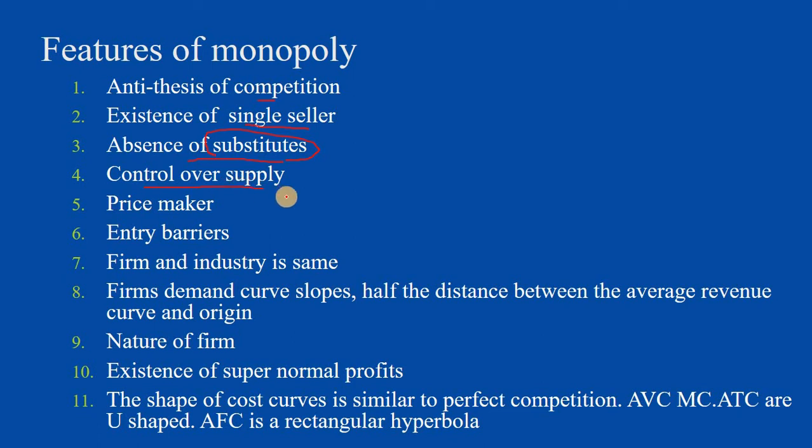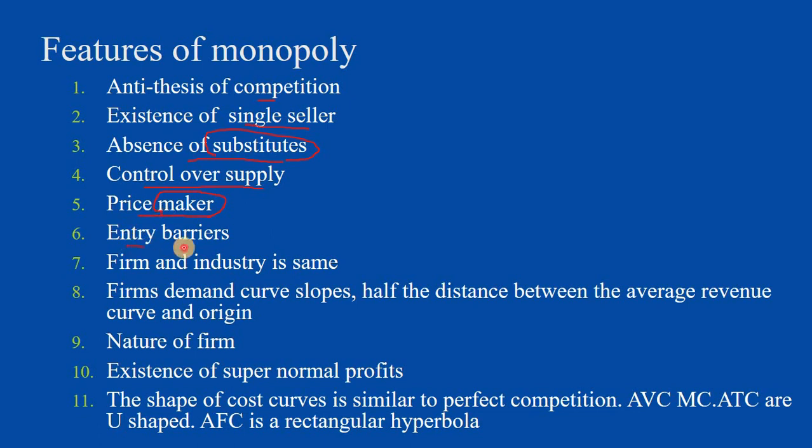Then he is a price maker. So the price decision or price fixation is independent because he is the only person. He can set the price to the best of his advantage. He can either charge a very high price for all his customers, or maybe he can go for price discrimination, charging different prices to different people, in different places.